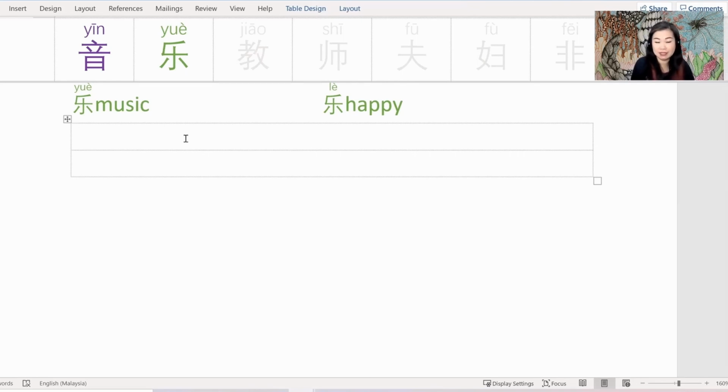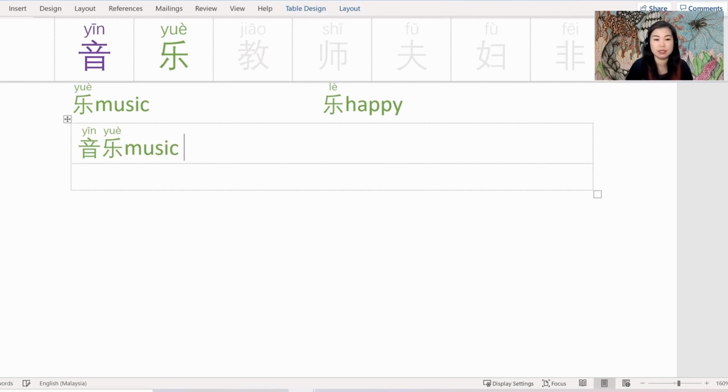So if you combine yin, which is sound or musical note, together with 乐, what do we get? 音乐. We get music. So if you're learning music, you say 学音乐. And if you are a musician, then you would be a 音乐家. Musician 是音乐家. So let's make a sentence using 音乐 and 音乐家.